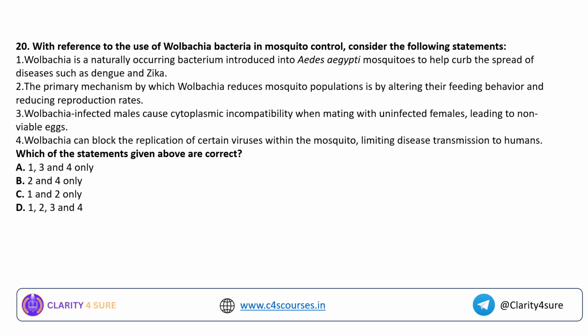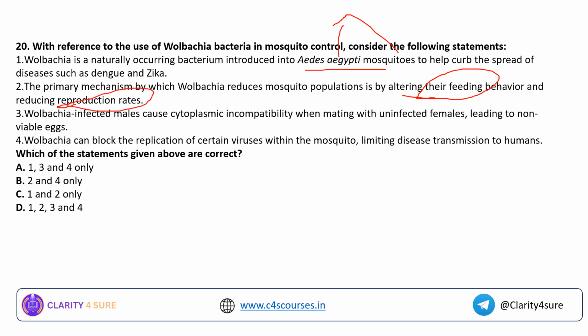Coming to the last question of this particular session. With reference to the use of Wolbachia bacteria in mosquito control, consider the following statements. Wolbachia is a naturally occurring bacterium introduced into Aedes aegypti mosquito. We all know that the target organism for this particular bacterium is Aedes aegypti mosquito, to help curb the spread of diseases such as dengue and Zika. The primary mechanism is that Wolbachia reduces mosquito population by altering their feeding behavior and reducing reproduction rates.